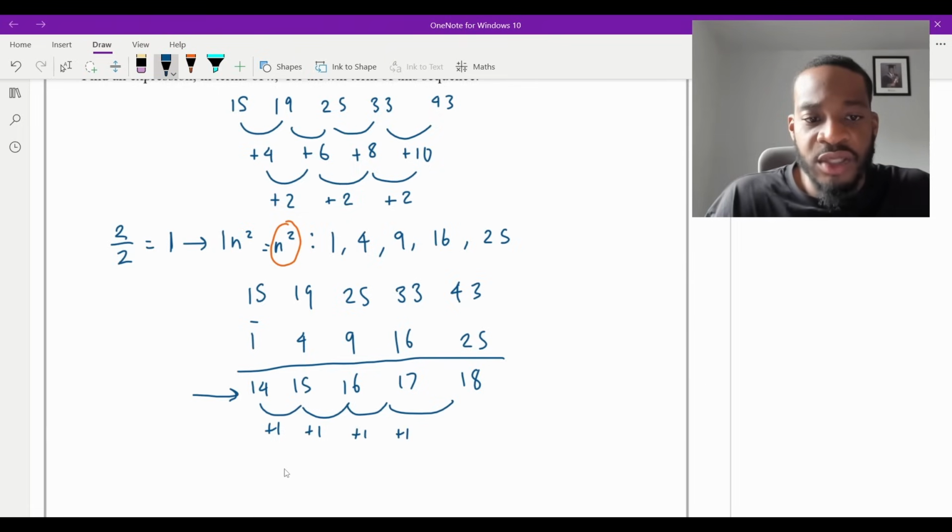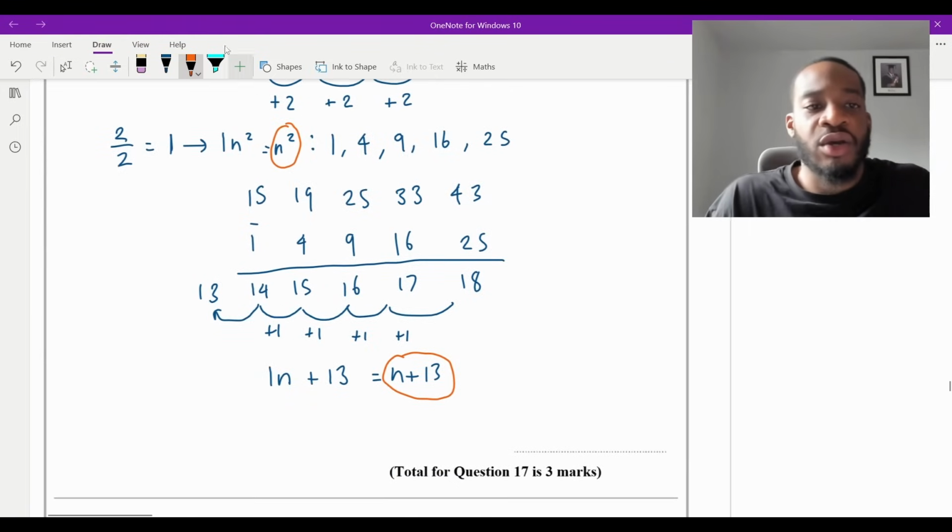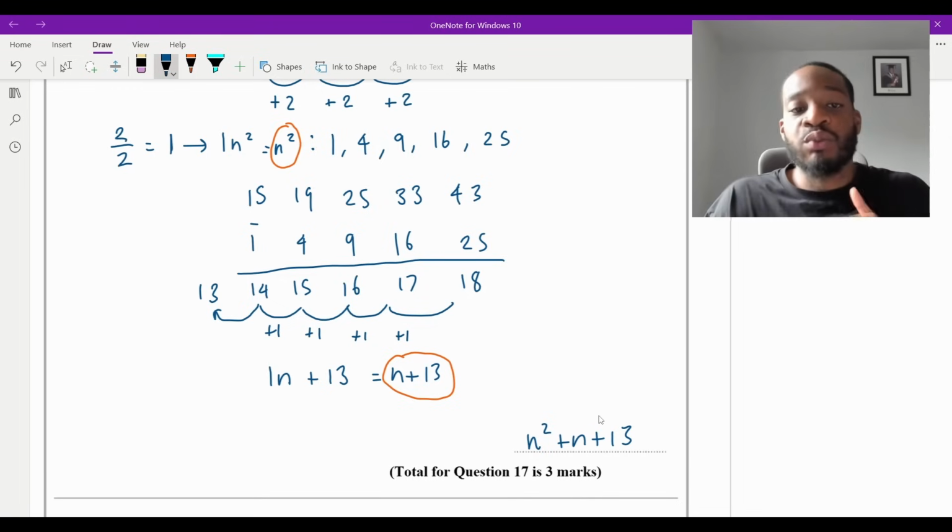So because of that, you know it's going to be a 1n. And then you ask yourself, what would be the term before the first, right? It would be a 13, wouldn't it? If I was to go back by 1. So therefore, it's just going to be 1n plus 13. And now, obviously, that's just n plus 13. So now, these two together make your quadratic sequence. So the answer is actually just n squared plus n plus 13. And that is one way to do it.